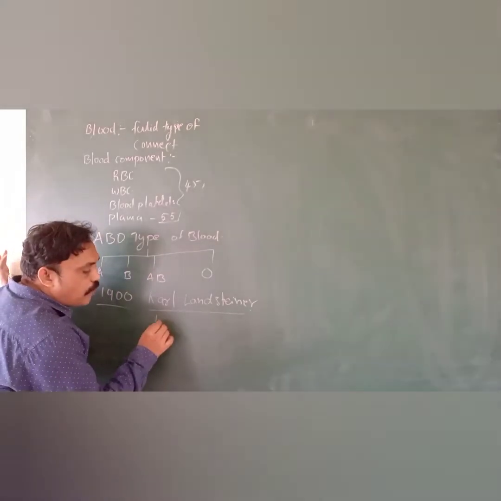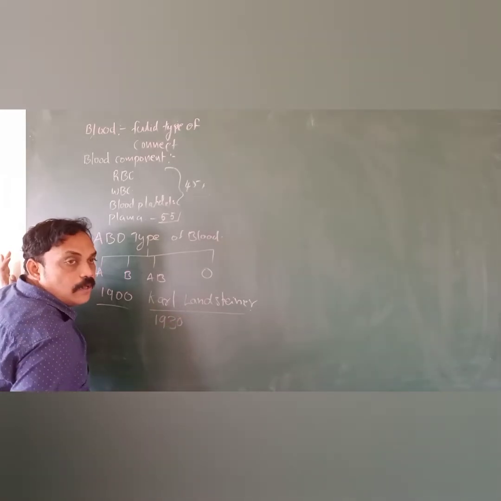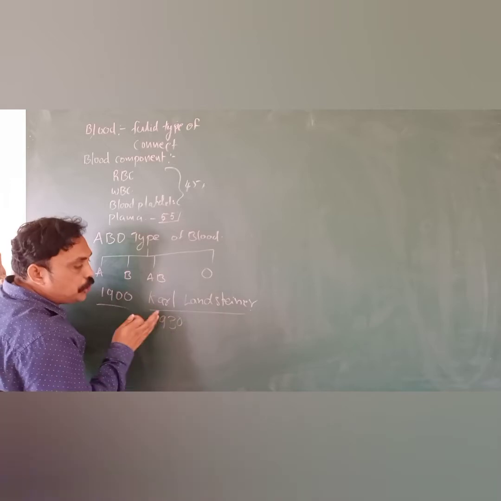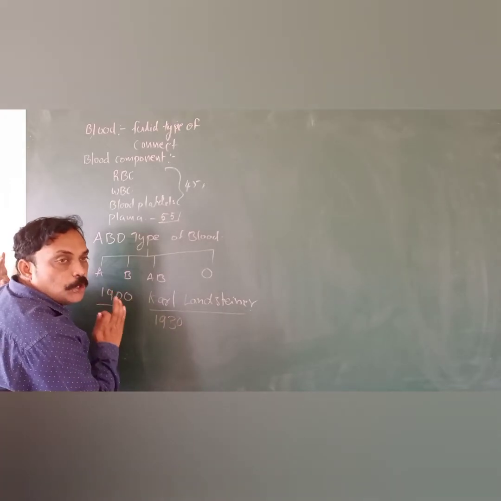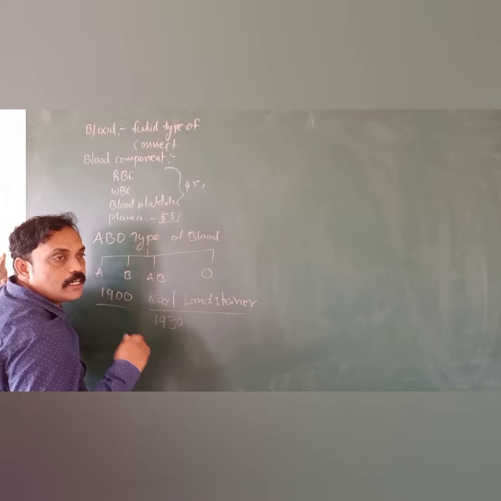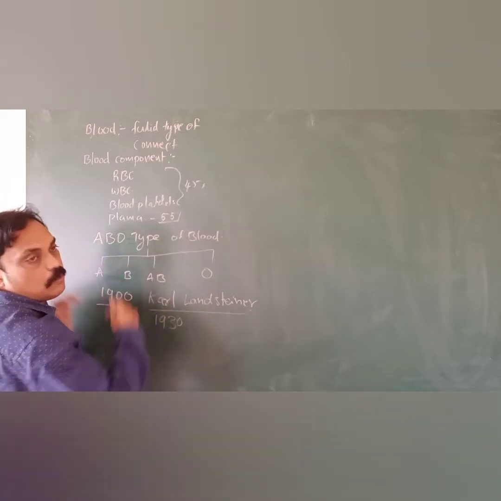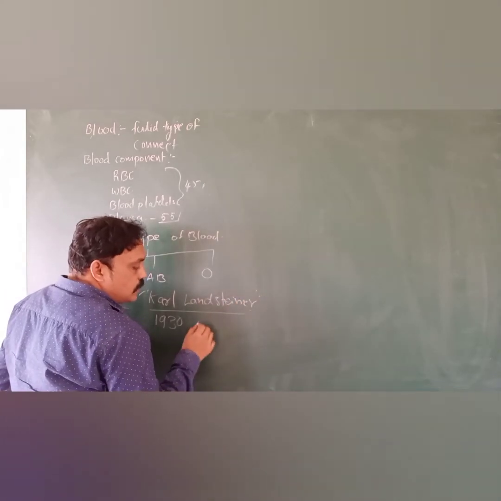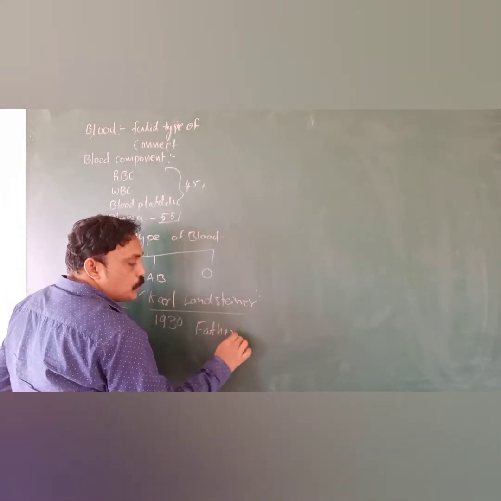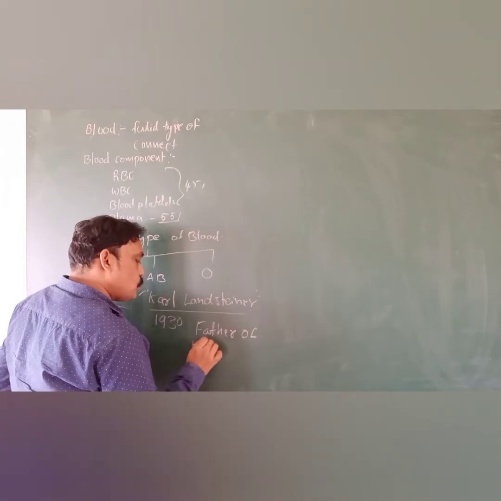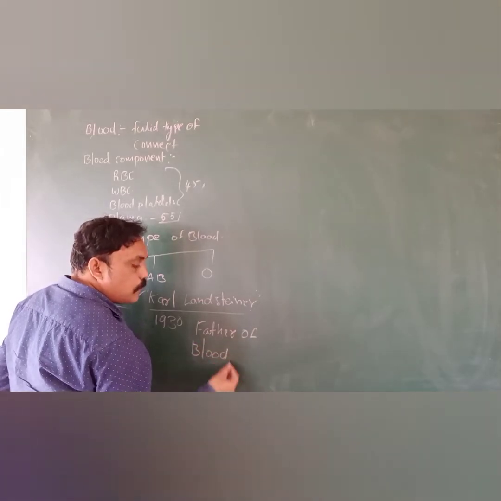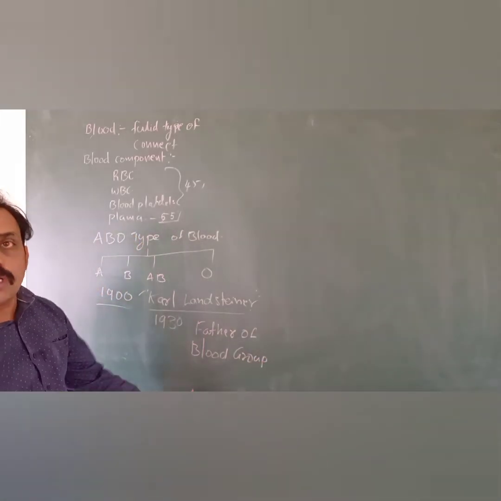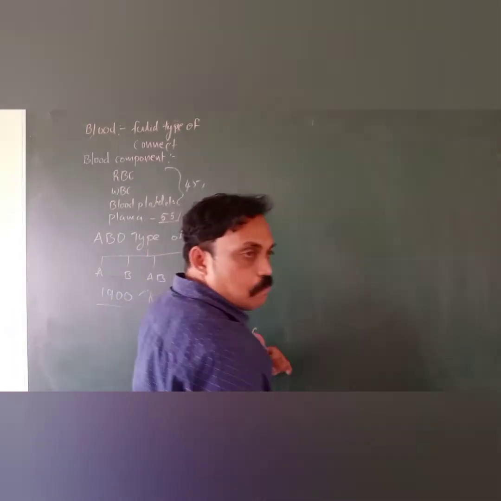He got the Nobel Prize in 1930, especially for the discovery of various types of blood groups in human beings. Karl Landsteiner was the first, so he is called the father of blood groups. Father of blood groups means he invented the various types of blood groups in human beings.